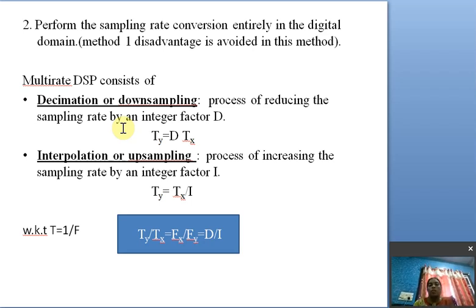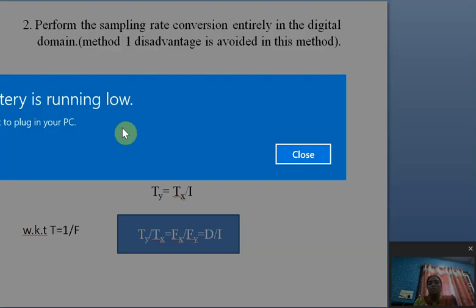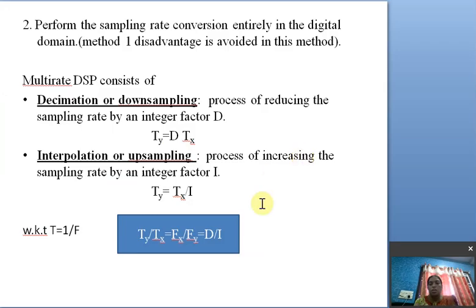Now, if the new sampling interval is D times Tx, that is decimation. If Ty is Tx by I, that is interpolation. Here D and I are both integer factors. For name resemblance, we use the letter D for decimation and I for interpolation.